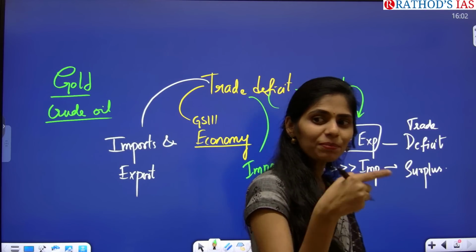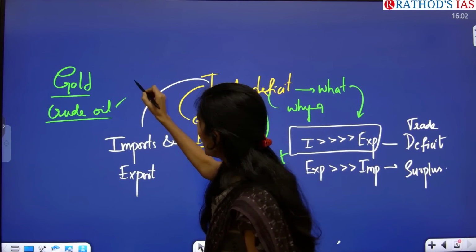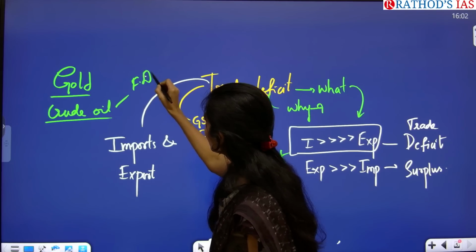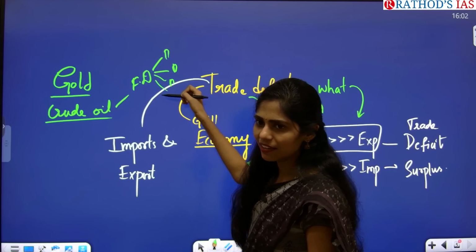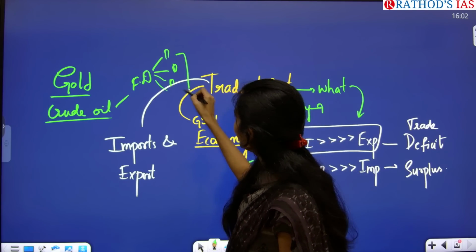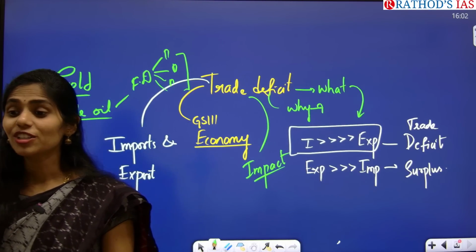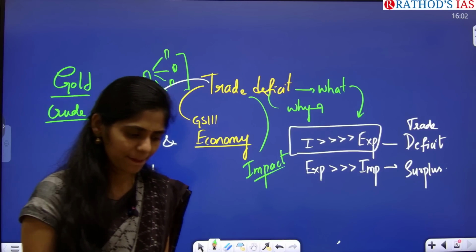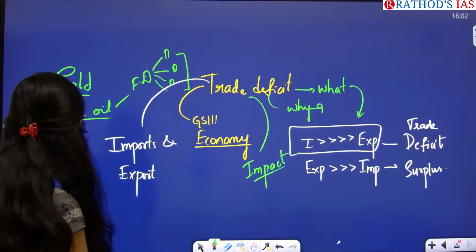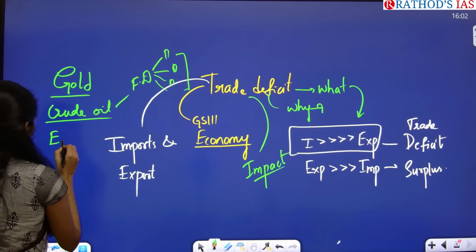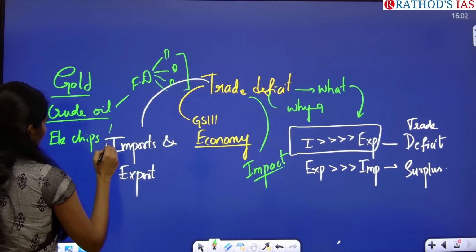Actually, we export petroleum products, but we import crude oil. We import crude oil and do fractional distillation, and we get petrol, diesel, kerosene, and other naphthalene, etc. And we are good at exporting these petroleum products. Now tell me, which are the goods that we import? Chips, electric chips. Yes, next. Chips or semiconductors. Next.